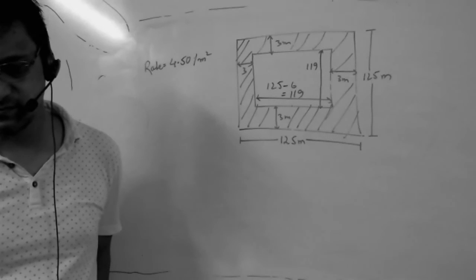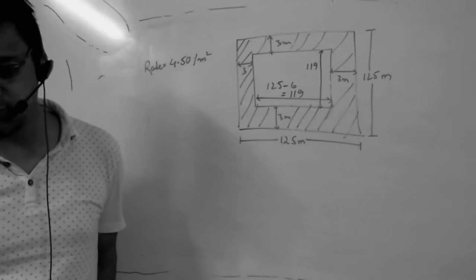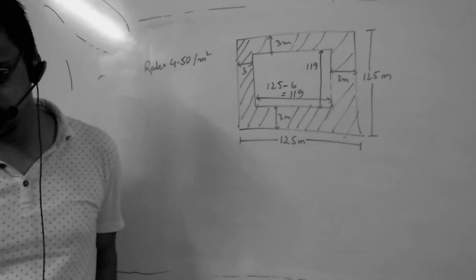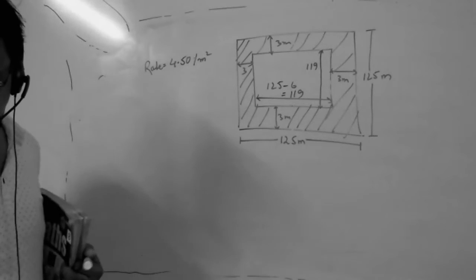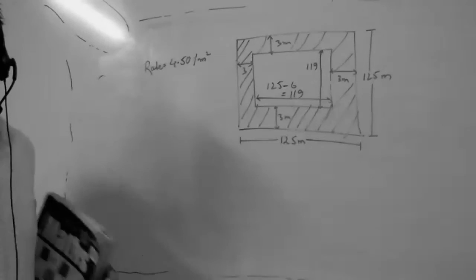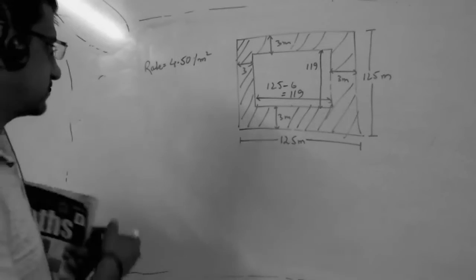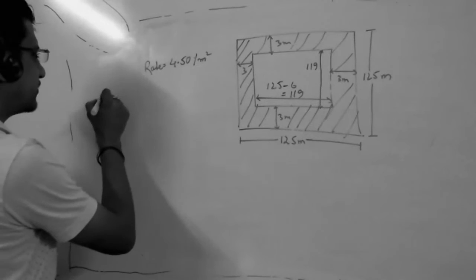You know or you don't know? You tell me, don't waste time. So don't know. Varun? Sir, you have to minus the outer rectangle and the inner rectangle's perimeter. It's a square. Area. Area of?